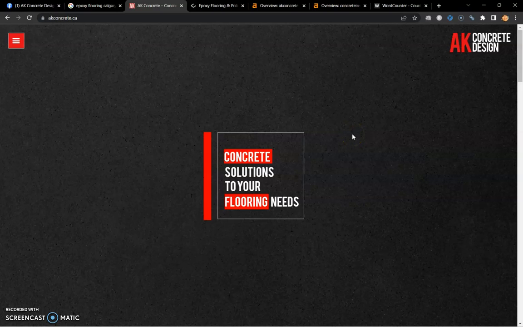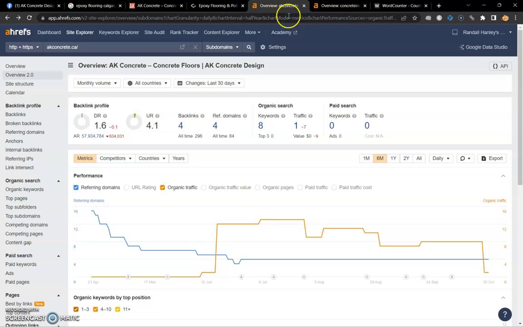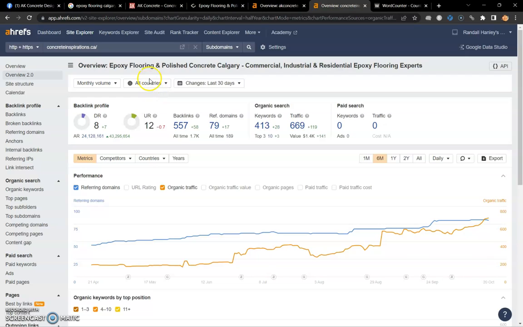If we take a look in my tool over here, Alan, we can see that we have your website in here and you've only got 4 backlinks and only 4 websites pointing back to your page, right? We look at Concrete Inspiration and we see that they have 557 backlinks and 79 other websites pointing back to their page. So they're winning that popularity contest in Google's eyes, and that's why they're starting to drive in all of that traffic. But the idea is if it works for them, then it will work for you.